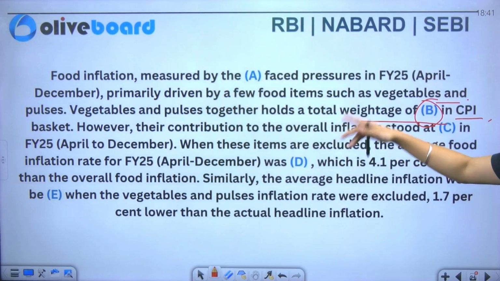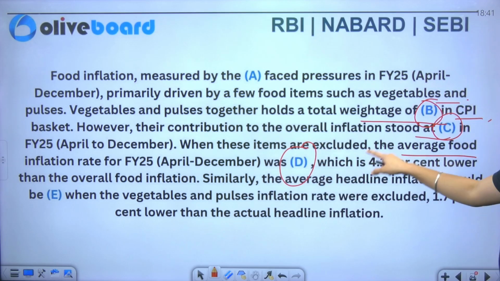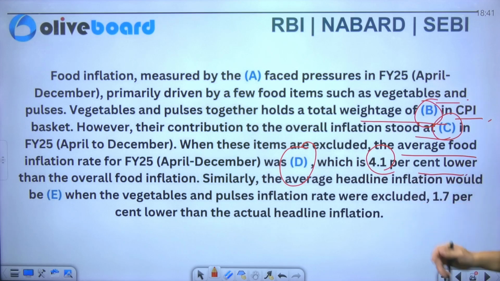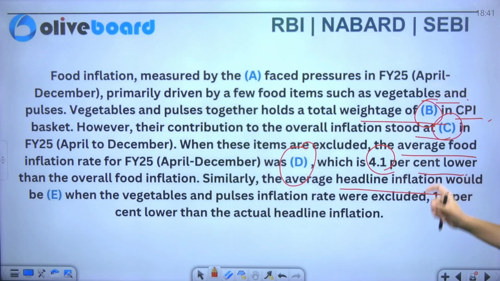However, their contribution to the overall inflation stood at C in the financial year 2025. When these items are excluded, the average food inflation rate of 2025 was D, which is 4.1% lower than the overall food inflation. Similarly, the average headline inflation would be E, when vegetables and pulses inflation rate were excluded, 1.7% lower than the actual headline inflation.